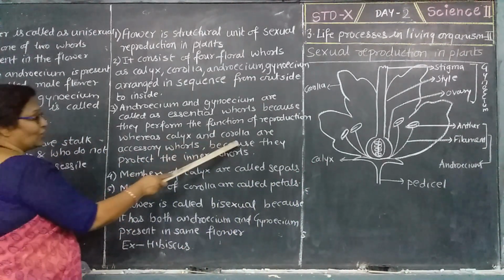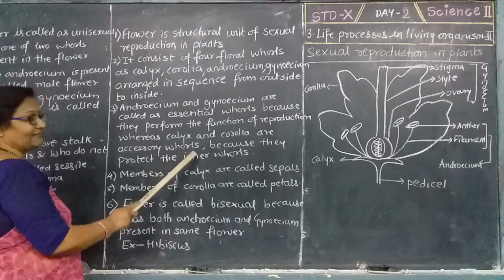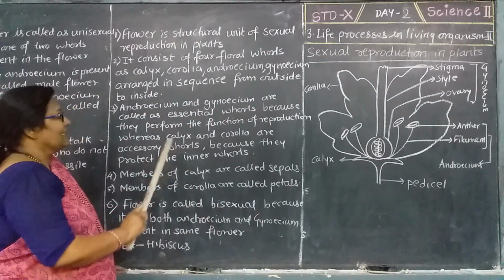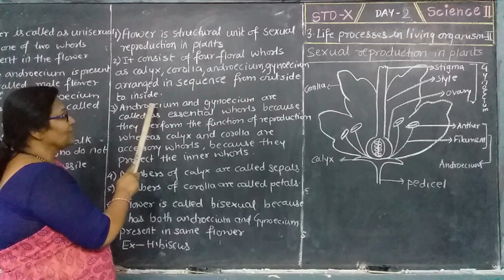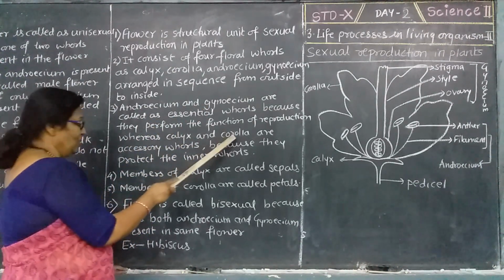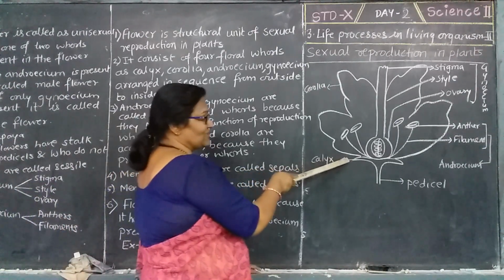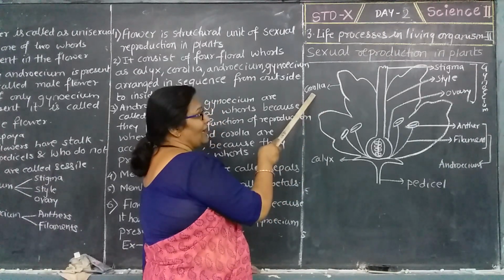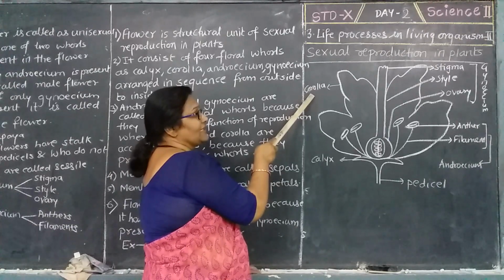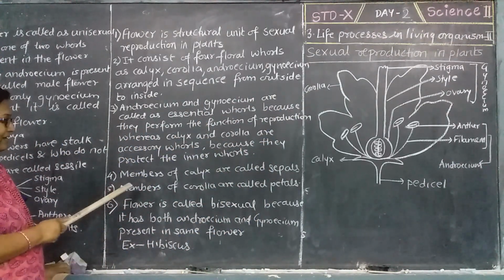Whereas calyx and corolla are accessory whorls because they protect the inner whorls. The inner whorls, androecium and gynoecium, are very delicate in a flower. To protect them, there is a calyx and corolla. Calyx is a green sepal-like structure, and corolla is very attractive and has various colors.